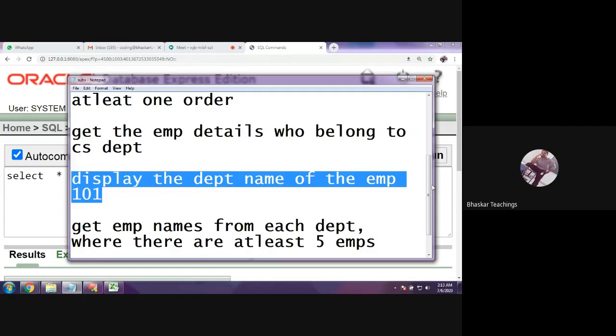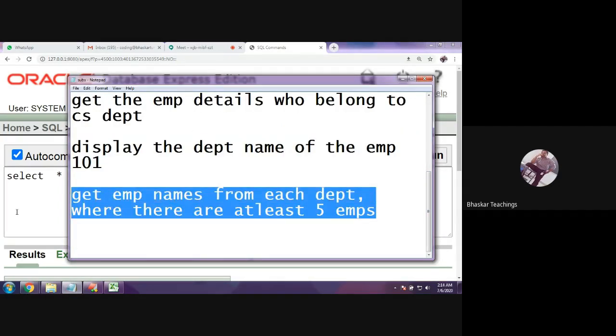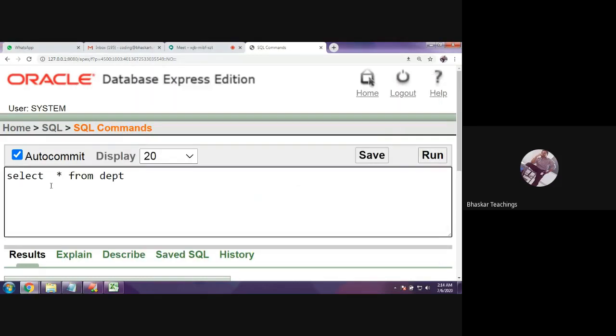So let us see the last query, an interesting one. Get the employee names from each department. I think I need to use the group by clause. Yes. So select the employee names from each department where there are at least 5 employees. Okay, this is somewhat complicated. Again, pause the video, try it yourself and check it. I need to get the employee names. This is the output, so this should be the outer query.